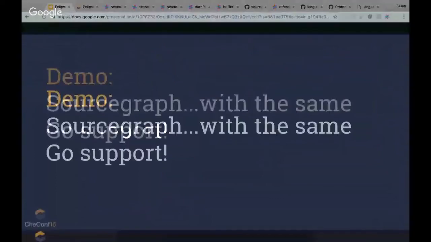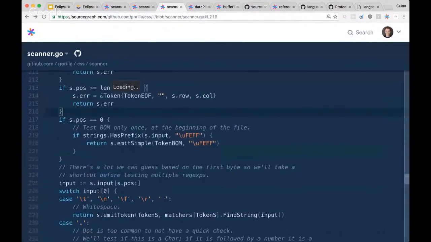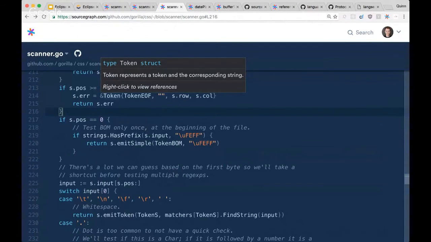So I'm going to pull up Sourcegraph, and here we are on Sourcegraph. We're looking at the exact same code base that we were just looking at. And again, Sourcegraph is a way to read and understand unfamiliar code. We've indexed all of the code on GitHub so that when you're browsing GitHub, you can find everywhere in the world that this type or this function is being called. You can get usage examples. It's tremendously helpful. And we also have a Chrome extension that gives you all of this inline while browsing GitHub.